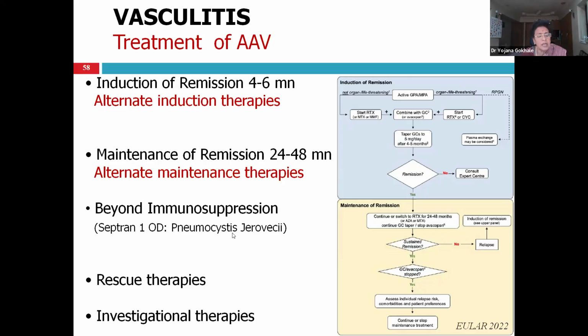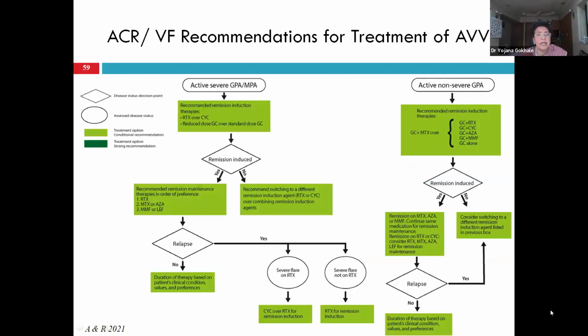Then there are other drugs, beyond immunosuppression, to reduce the incidence of infection, especially Pneumocystis jirovecii, with Septran, and rescue therapy like Plex, and there are certain investigational therapies also. Now, this is showing the EULAR 2022 treatment guidelines. This is the American College of Rheumatology and Vasculitis Foundation 2021 guidelines.